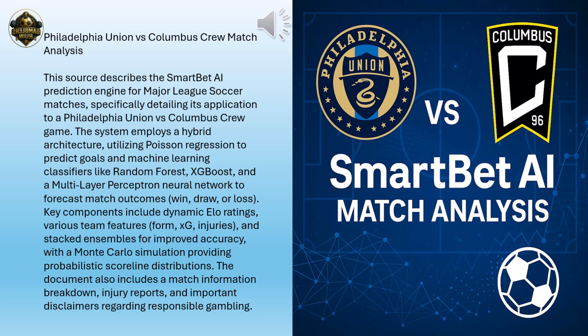And what did this combined wisdom of the stacked ensemble predict? The stacked ensemble ultimately predicted a home win for Philadelphia. Back to Philly. Yes, and the report notes an overall accuracy of about 0.62 or 62% for this stacked model based on how well it performed on unseen data during its development and testing phase. So decent accuracy for the ensemble, pointing towards a home win. We've got a real mix of opinions from our AI analysts here.